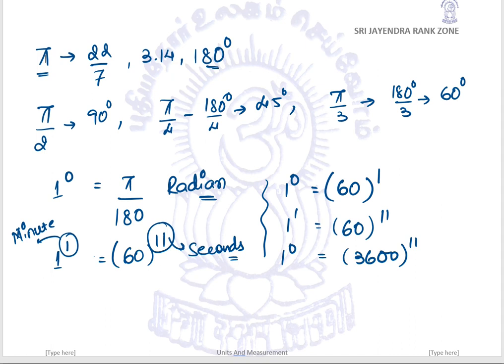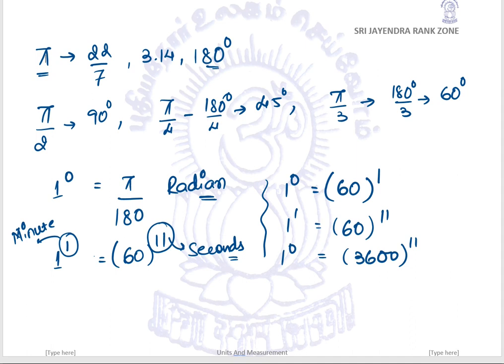The SI system has 7 quantities. One is length, another is mass, time, electric current, temperature, amount of substance, luminous intensity. These 7 are known as the fundamental quantities. With the help of these, whatever quantities we derive are the derived quantities.